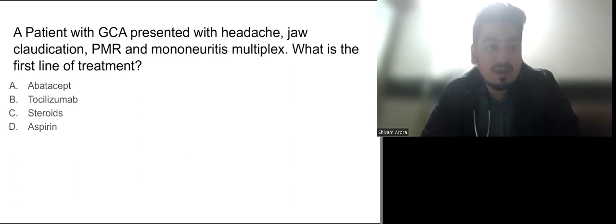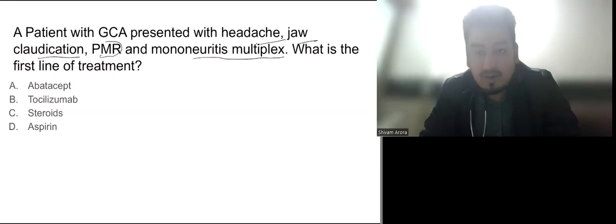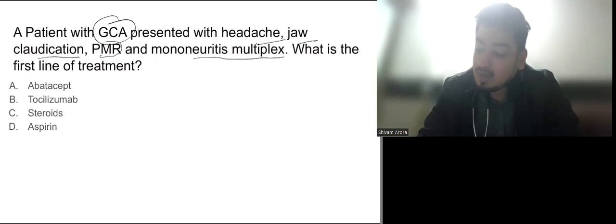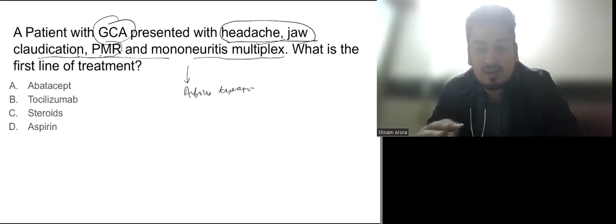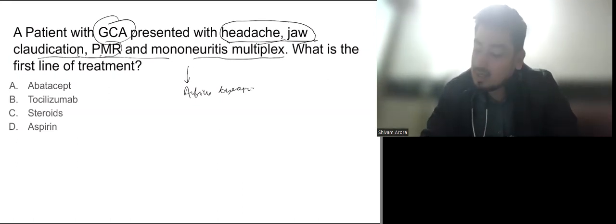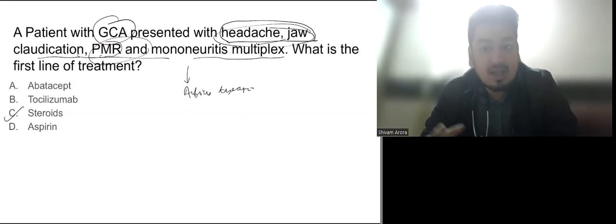Third question is a patient with GCA presented with headache, jaw claudication, polymyalgia rheumatica, and mononeuritis multiplex. What is the first line of treatment? So they have given us a diagnosis that the patient is having GCA and having symptoms. So that means active disease is there. In rheumatological disease, if disease activity reduces then we stop treatment. Now they are pointing that active disease is there. Now what is the first line of treatment? First line of treatment is steroids. Any rheumatological disease, first line of treatment is always steroids.